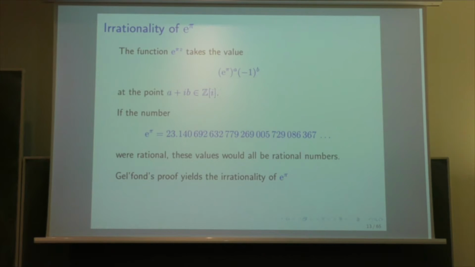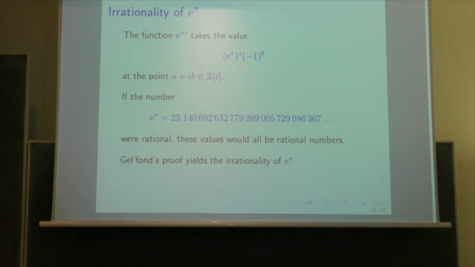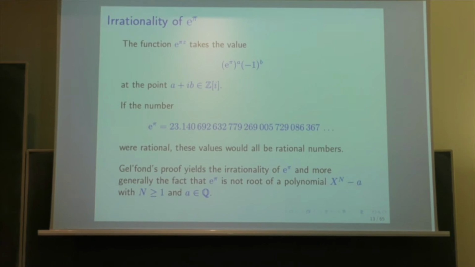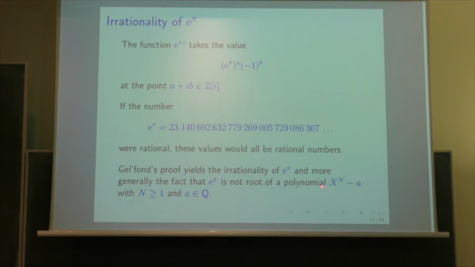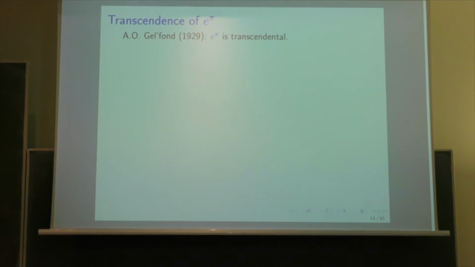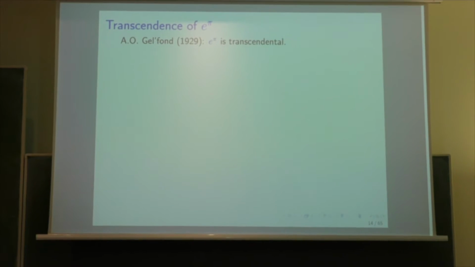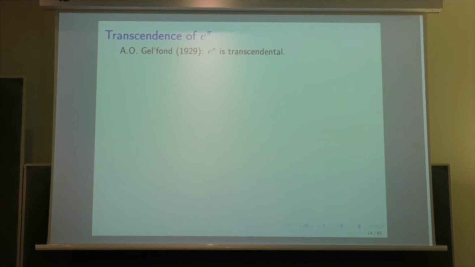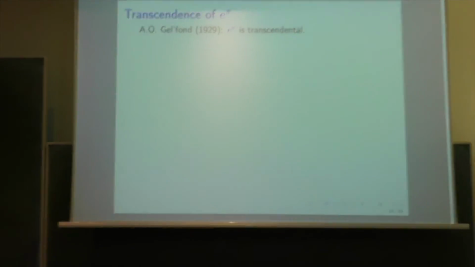And if you just look at Gelfond's proof for the integer valued function on z of i, you will see that it gives the irrationality of exponential of pi. It gives even a little bit more. It gives the fact that exponential of pi is not a root of a polynomial x^n minus a, where a is a rational number. But in fact, it gives much more than that. And Gelfond did that in 1929. Gelfond obtained the fact that exponential of pi is a transcendental number. So this was the first partial solution of the problem of Hilbert.